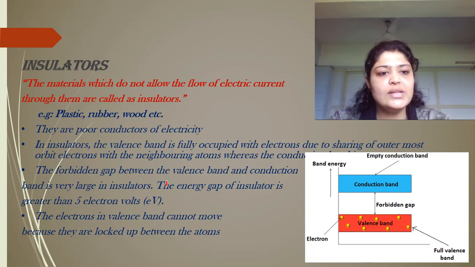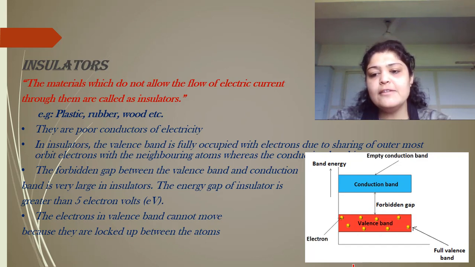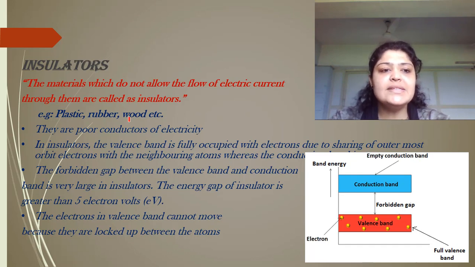Lastly, we'll be discussing insulators. They are the materials which do not allow the flow of electric current through them. Why? Because they have a large forbidden gap. You can see in the diagram that the gap between the bands is comparatively larger, and you cannot see any electron in the conduction band because it is completely empty. The valence band is completely filled up with electrons. Some examples of insulators I can give: plastic, rubber, wood, ceramics, glass. All these are poor conductors of electricity, and that is the reason they are used as insulating agents.